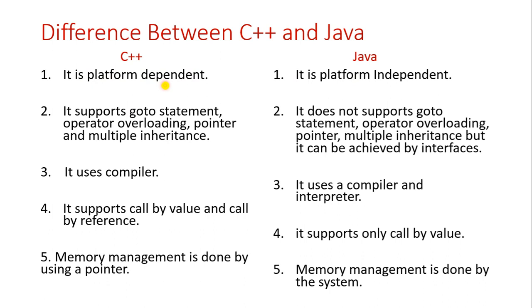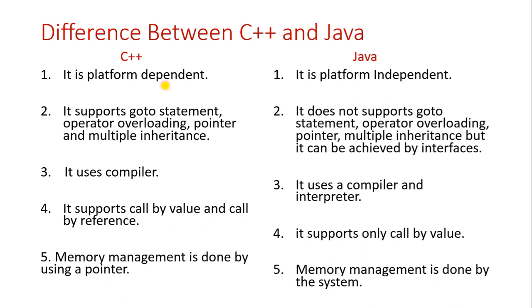Suppose we have written a program in C++ on one device, in one operating system, that is the Windows operating system. When we compile that program, we get an .exe extension file. If we transfer that file to another device with a different operating system, we can't run that program.